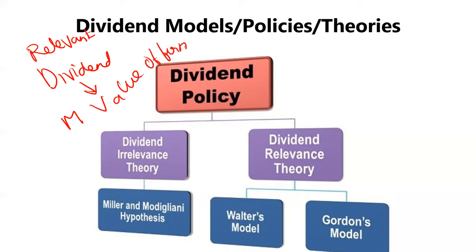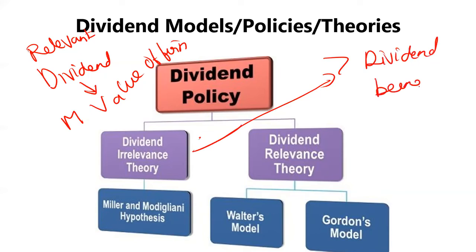But in case of the irrelevant dividend policy, the dividend being paid has no effect on the value of the firm. In case of irrelevant policy, we have only one theory, that is Modigliani Miller, which we have to study in the dividend irrelevance theory.